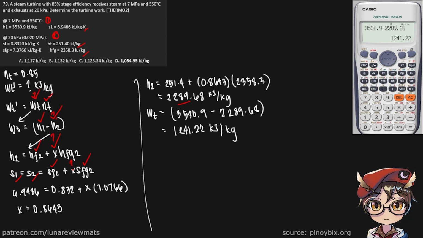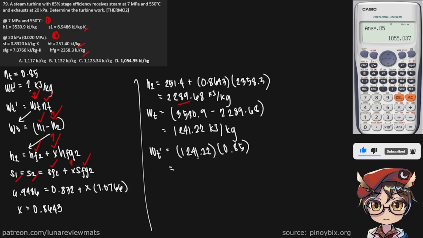Now we finally have our ideal work, so we can find our actual work. WT prime. 1240.22 multiplied by our stage efficiency. And let's see what that is equal to. 1055 kilowatts for our actual turbine work. And that is our final answer.